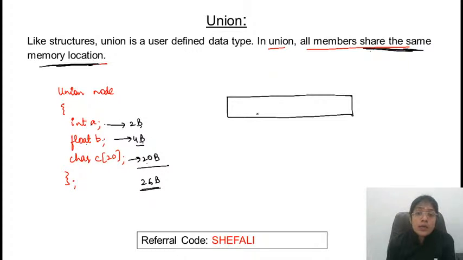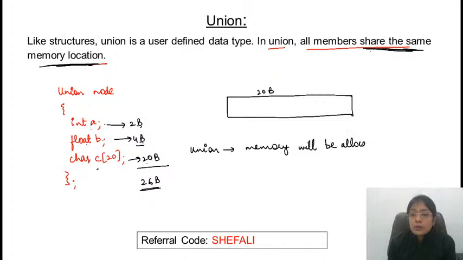If 20 bytes of memory is allocated here, in these 20 bytes, an integer can be stored, or a float can be stored, or these array characters can be stored. So in case of union, memory will be allocated equal to the maximum size of the element.